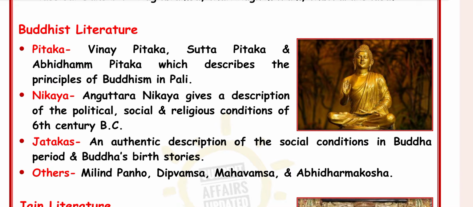of Buddhism in Pali. Nikaya is Anguttara Nikaya, which gives the description of the political, social, religious condition of the 6th century BC. Next is the Jatakas. The Jatakas are an authentic description of the social condition in the Buddha's period and the Buddha's birth stories. Others are Milindapanho, Dipavamsa, Mahavamsa and Abhidharmakosha.